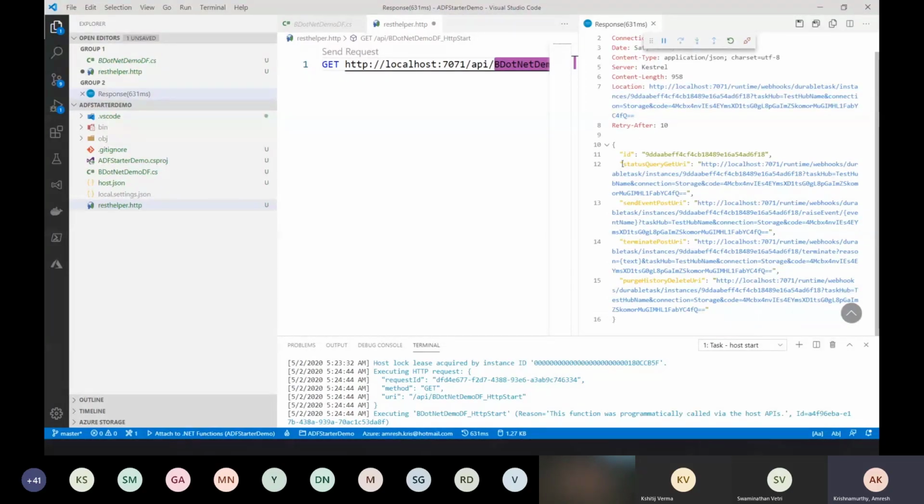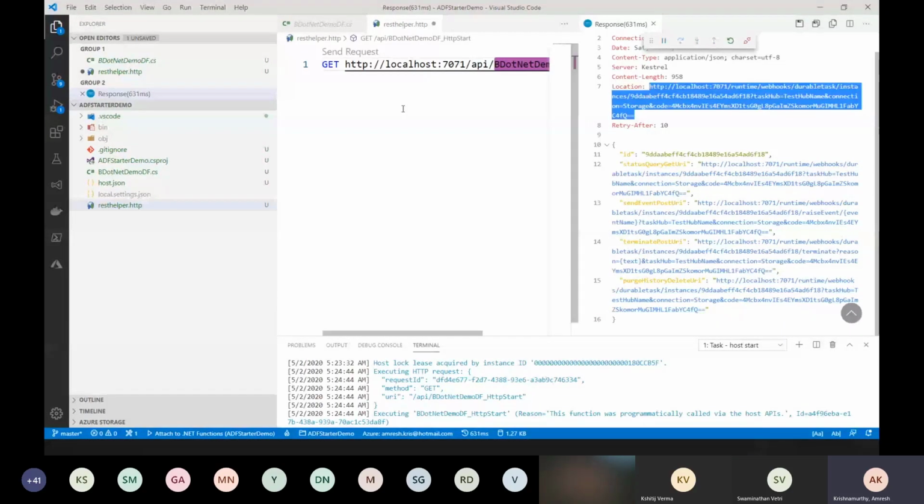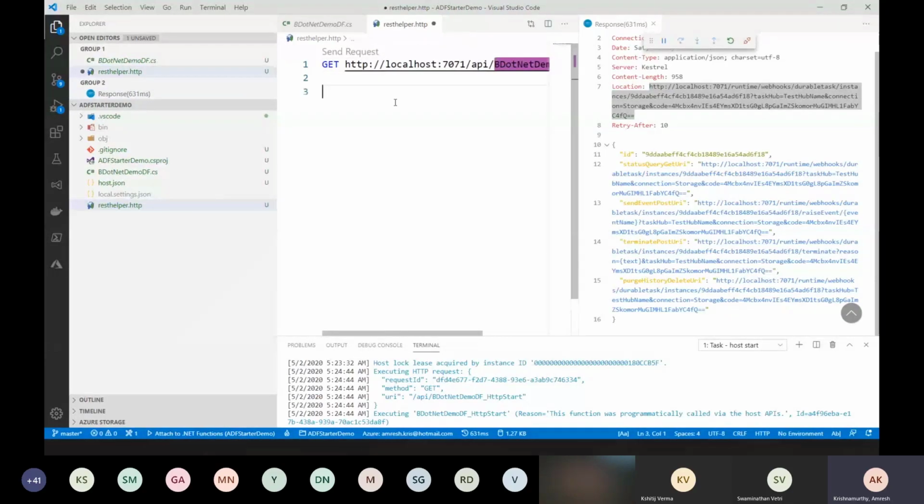It is also going to give me four other endpoints, like what is the status if your durable function is running for a long time. And if I have to post some event to my durable function while it is running, we can use that. And if I have to terminate my durable function, I can do it using this. And internally, it is going to create some Azure storage, right? If you want to delete all that, you can always go and purge the data that it has got in the storage account. So this is again the get request. So we'll go and do a get request here.